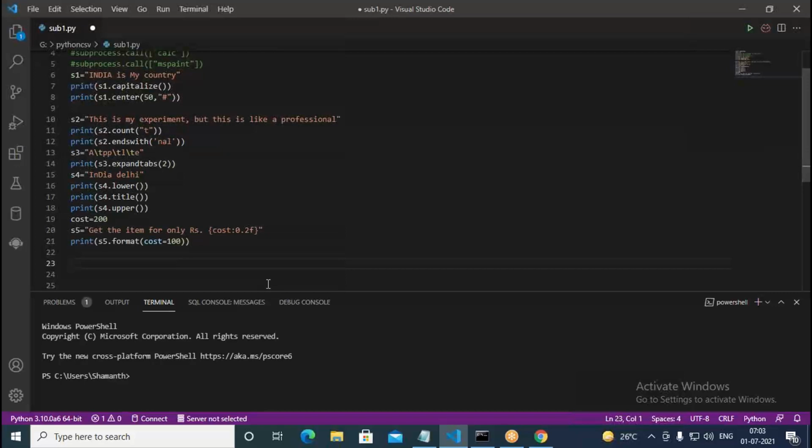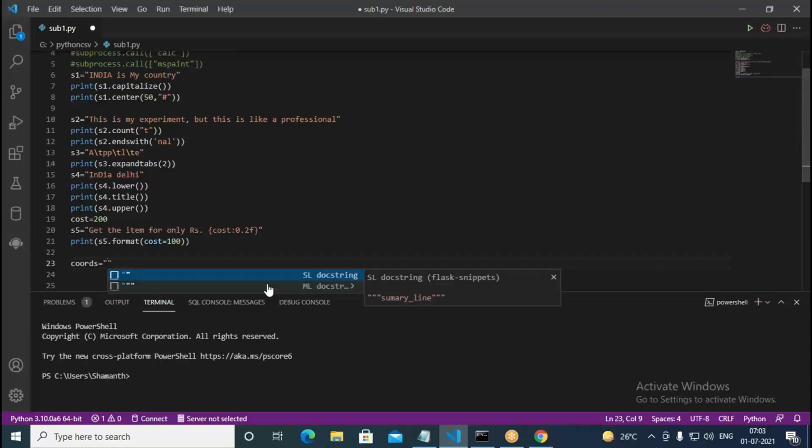I want to print something like this here. I want to go with the coordinates. Coords equal to, here I put something like X, sorry. I want to use a dictionary for this purpose. I put a curly bracket, then in this I write X followed by 10, then comma, Y coordinate, say 20. Like this, I created a dictionary.